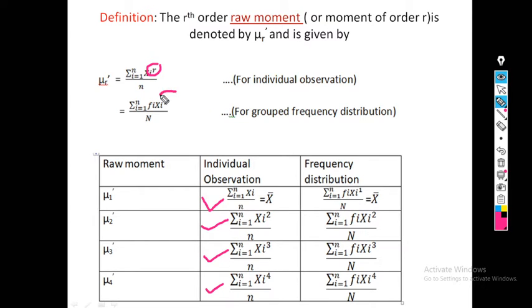Now in case of a grouped frequency distribution, I put the value of r again from 1 to 4. So my formula becomes: summation fi xi upon capital N, summation fi xi square upon capital N, summation fi xi cube upon capital N and summation fi xi raised to 4 upon capital N. But see here, summation xi upon n is the formula of arithmetic mean, and arithmetic mean is denoted by x bar. Therefore, the first formula of the raw moment is nothing but arithmetic mean.